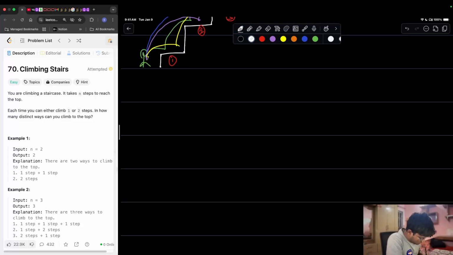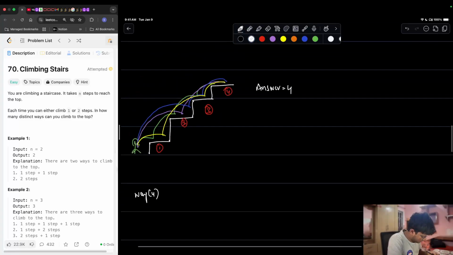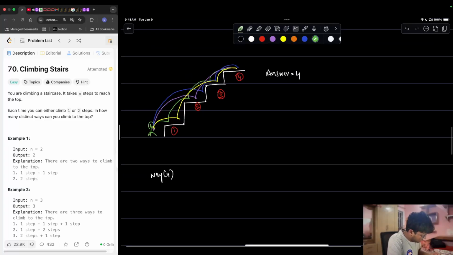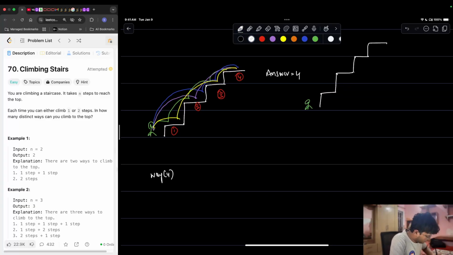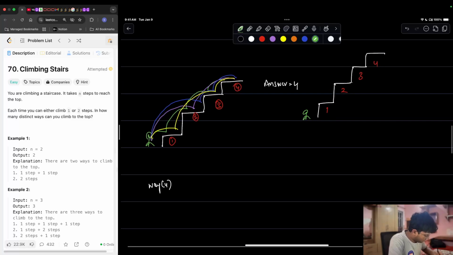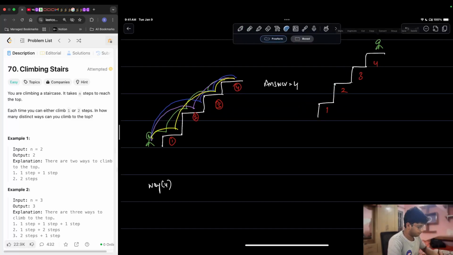So what I'm saying is, I have ways of 4. How many ways are there to reach 4? You're standing over here, and you can come 1, 2, 3 and 4. So you're currently standing over here. How many ways are there?